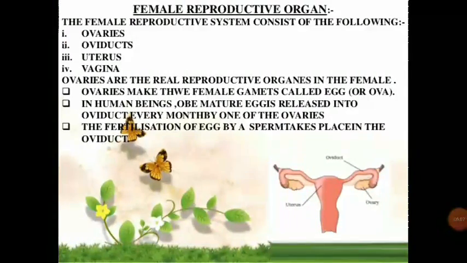This is the female reproductive system. The female reproductive system consists of the following parts: ovaries, oviducts, uterus and vagina. Ovaries are the real reproductive organs in the female. Ovaries make the female gamete called egg or ova. In human beings, mature eggs are released into the oviducts every month by one of the ovaries. The fertilization of the egg by a sperm takes place in the oviduct.